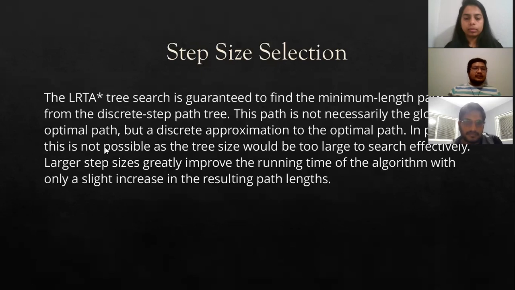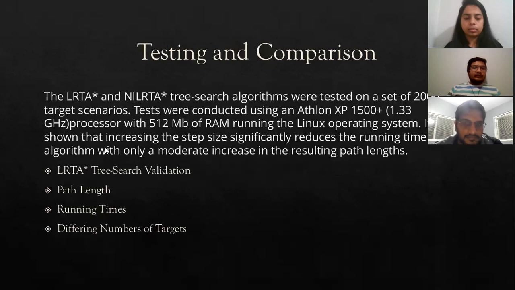Next is step size selection. The LRTS tree search is guaranteed to find the minimum length path from the discrete step path tree. The path is not necessarily the global optimal path, but a discrete approximation of the optimal path. In practice, this is not possible as the tree size would be too large to search effectively. Larger step sizes generally improve the running time of the algorithm with only a slight increase in the resulting path length. Next, we are going to discuss testing and comparison.